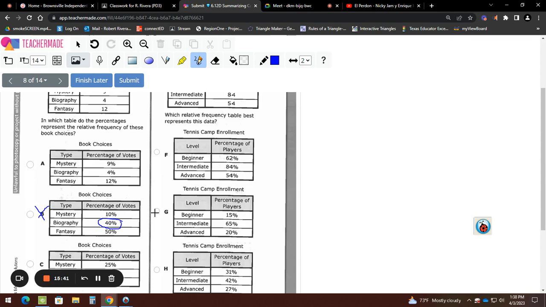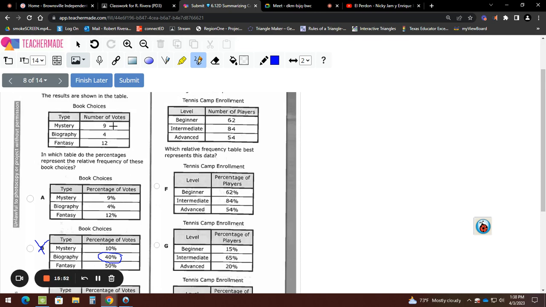Second thing, do you think that in middle school, they're just going to have you match the numbers with the percentages? Do you think they're going to tell you, oh, look, 4, 4, 9, 9, 12, 12, and that's the answer? Do you think they're going to do that? No. But many of you will do that. You just match it. This is not a matching game where you just match 4 with 4, 9 with 9, 12 with 12. No. So letter A is dumb for 2 reasons. They're not going to make you match things. And the real reason is what Jason said. Percentage is always out of what? 100. So letter A, we found dumber.